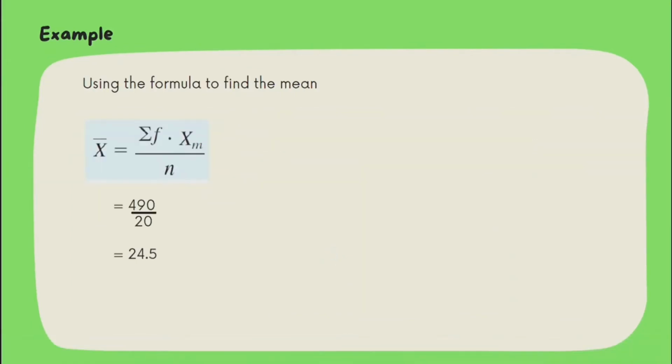Using the formula to find the mean, just put in the total of frequency times the midpoint that we have found in the table. So 490 over N, which is 20. So the answer is 24.5 miles.